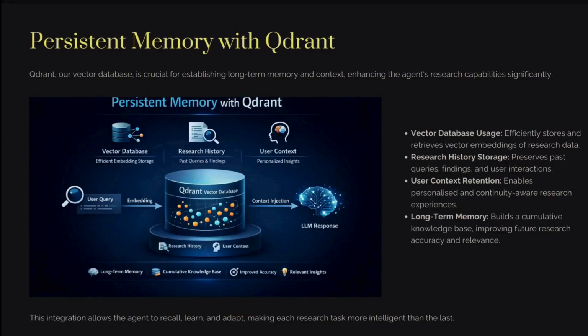So let's go deeper into persistent memory with Qdrant. We are using Qdrant as a vector database. This enables long-term memory, research history storage, personalized research, and continuous learning. So each research task improves the next one.